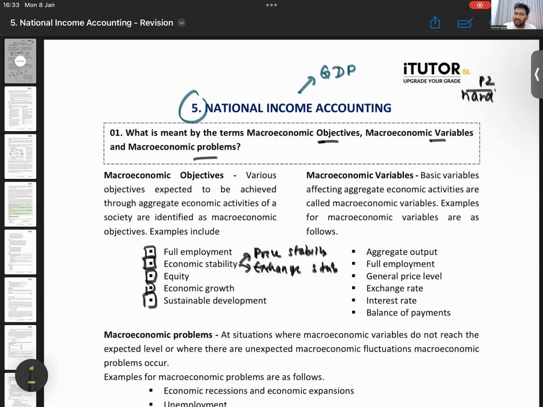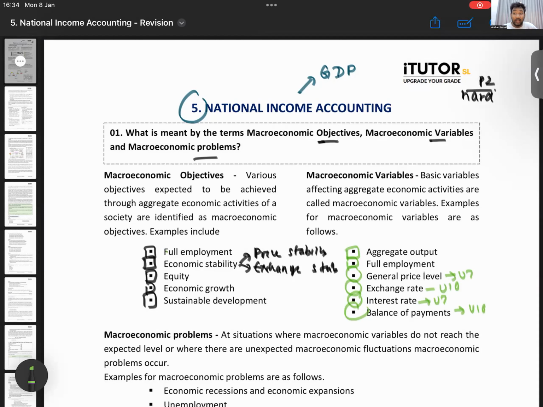What are these macroeconomic variables? 1, aggregate output. What is aggregate output? The total output of the economy. Then there is full employment, which is like an objective also. There is the price level, exchange rate, interest rate, balance of payments. All of this, don't worry, we will study in the future units. Price level, unit number 7, the unit that we are doing in our theory class now. Exchange rate, unit number 10. Interest rate, again unit number 7. Balance of payments, unit number 10. We will study these, that's why I'm not going through them in detail.